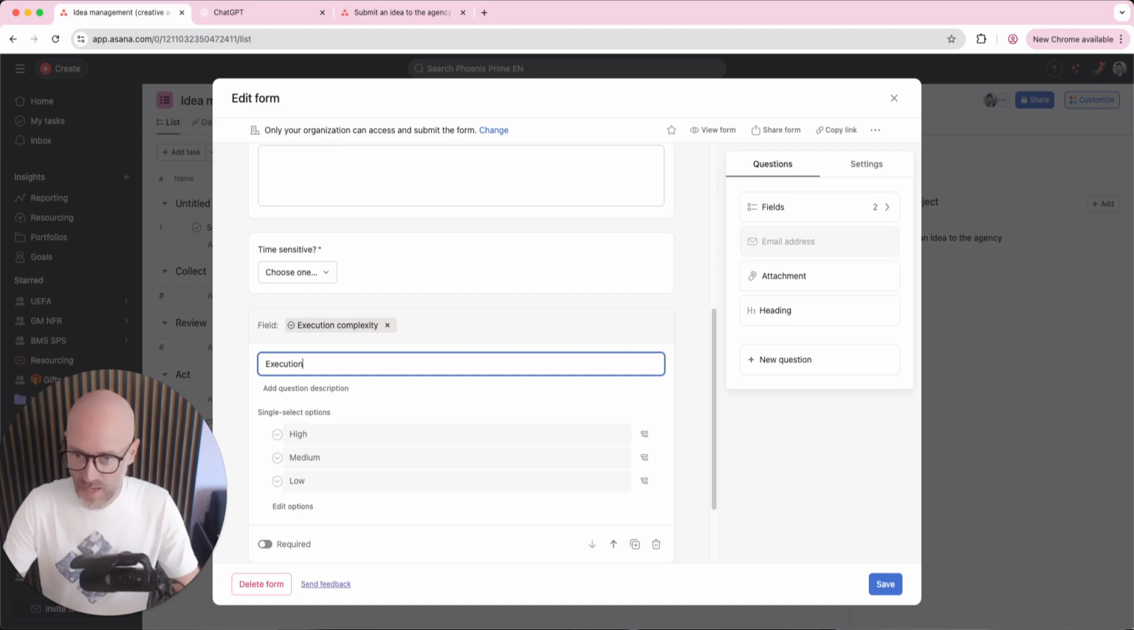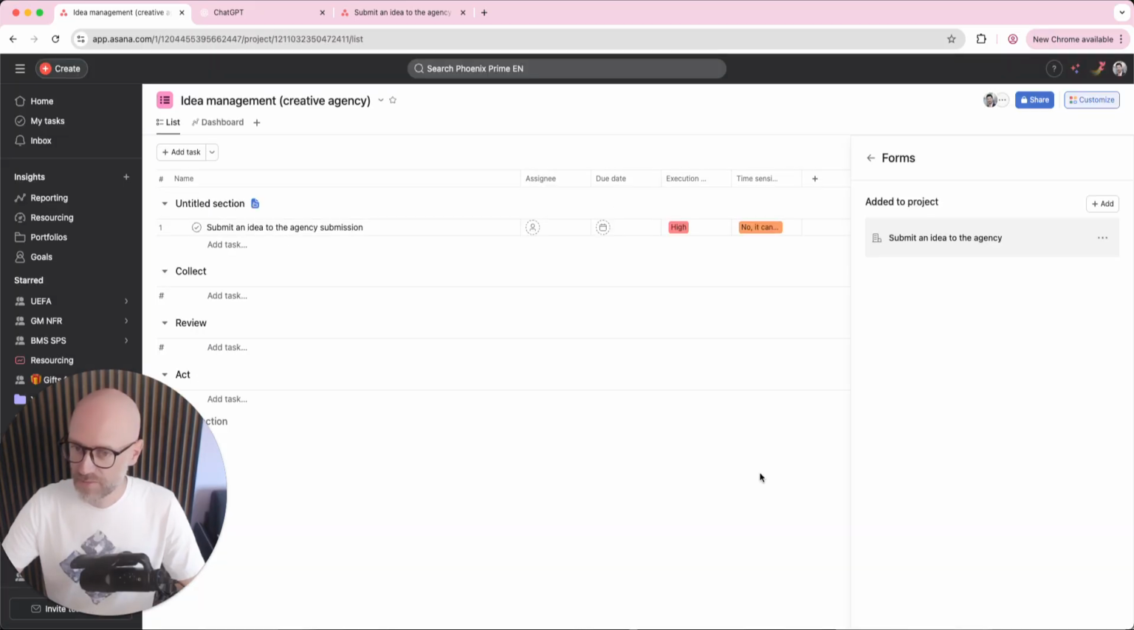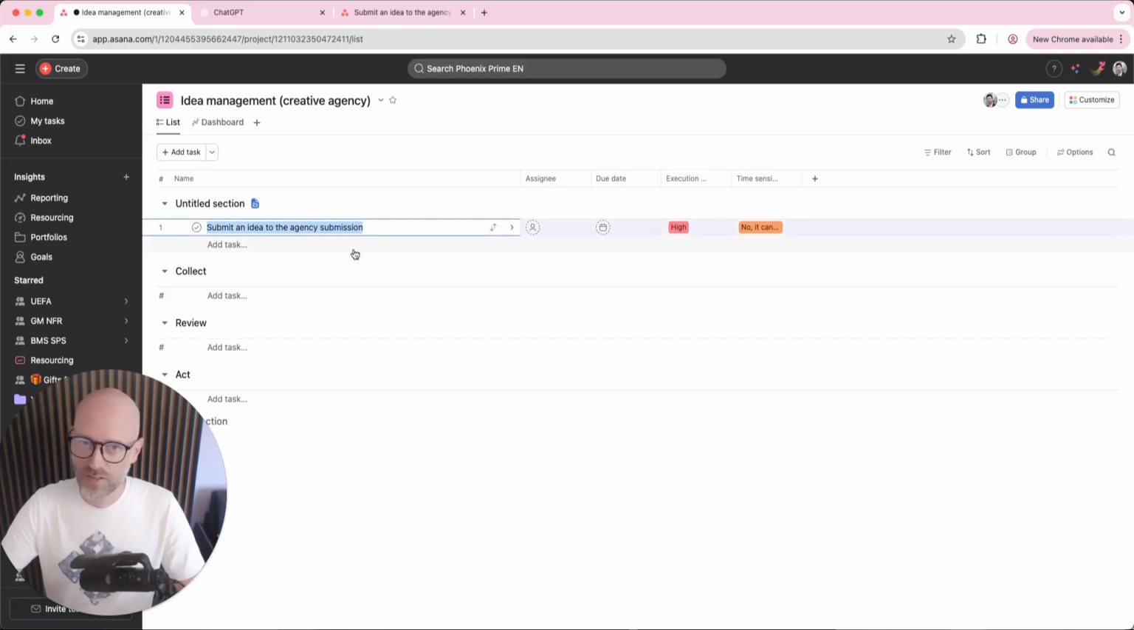Execution. And as you can see, the name of the question doesn't have to be the same thing as the field we're using. It's completely separate. Save. All right, pretty cool. So I have my submission right there. I have the two custom fields that were created with the right value. Two problems over there. The first one is the name is obviously not perfect. You want the idea title to be the name, and also the section is not the right one. I want things to go into collect.